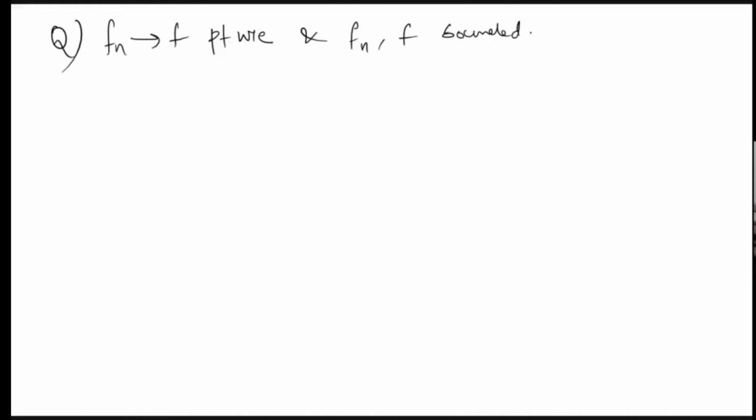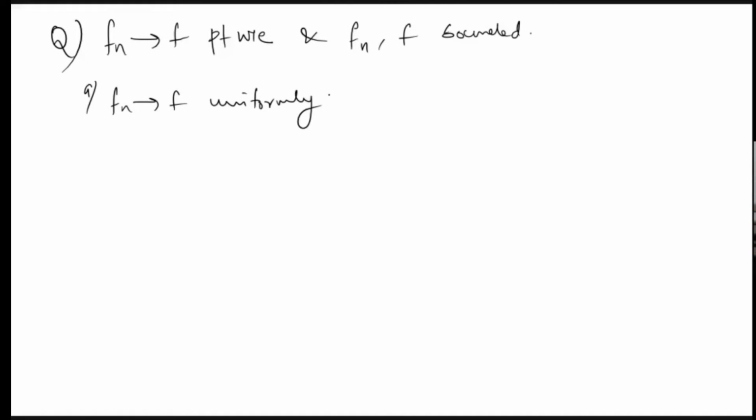Now, a very simple question: let Fn converge to F pointwise, and Fn, F bounded. Option A: Fn converges to F uniformly. Is this true?